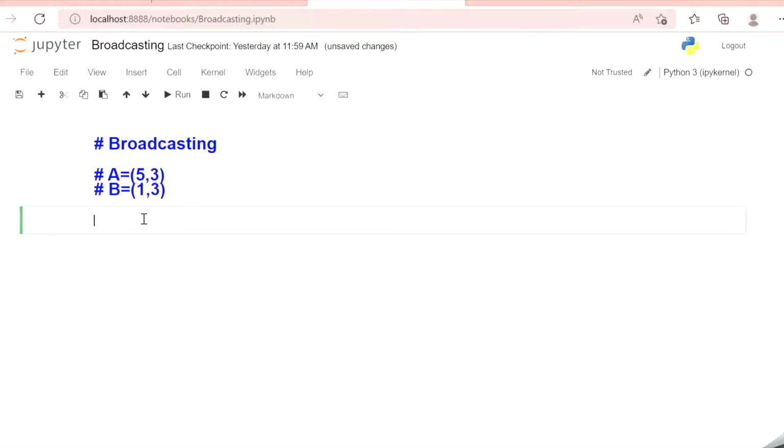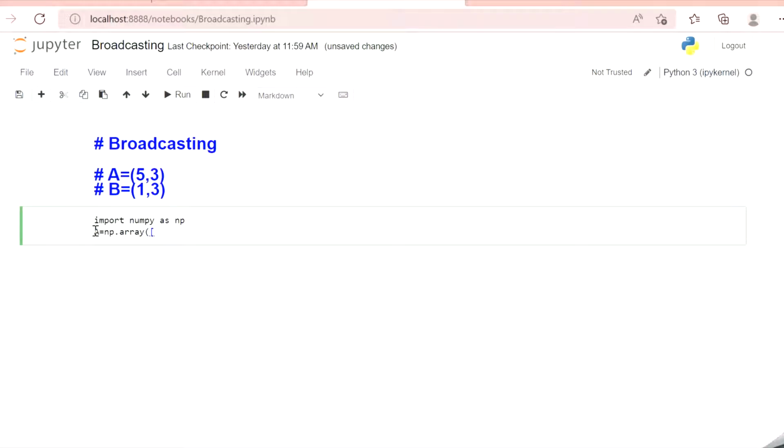Okay. Now let me import NumPy as np, and then my A is equal to np.array. It's having 5 rows and 3 columns. So let me say 10, comma 10.